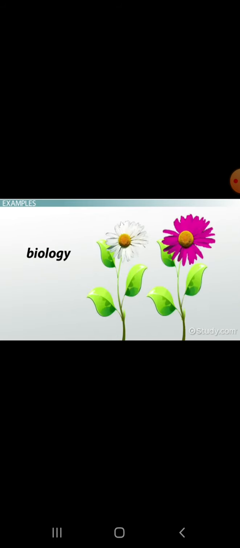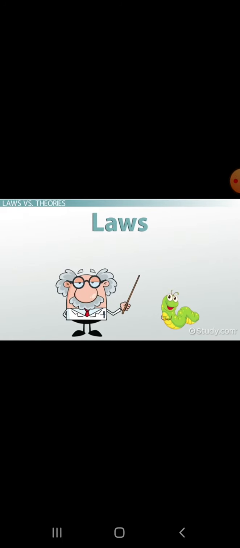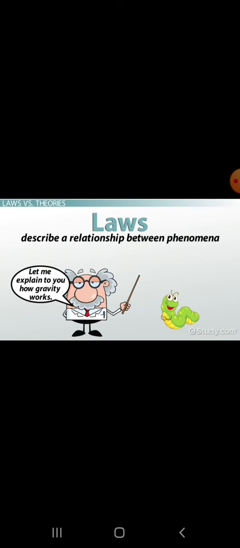The crucial misconception is that theories, after rigorous testings, can become laws. This idea is false because it mistakenly assumes these products of the scientific method are connected to each other. The scope of a law is limited to description. Laws describe a relationship between phenomena. They explain how something works, but do not seek to explain why the relationship is there in the first place.